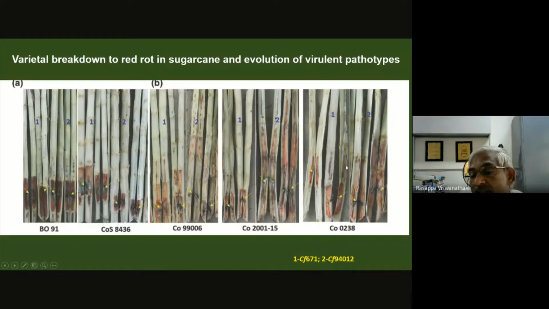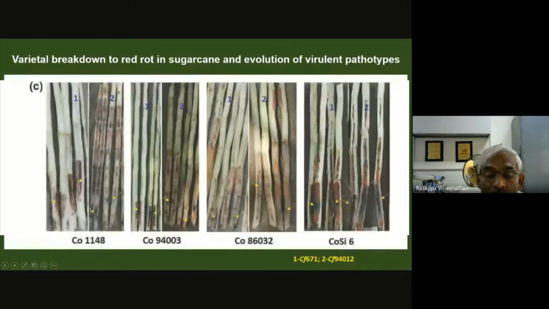In many cases there is increased pathogenicity; you can see, if not susceptible, at least a moderately susceptible reaction. If you take these moderately susceptible varieties like CO 1148, this is a pathotypic reaction of CF671, whereas CF9412 totally knocked down the variety. So that means this new pathotype has evolved and is able to knock down these MS varieties.